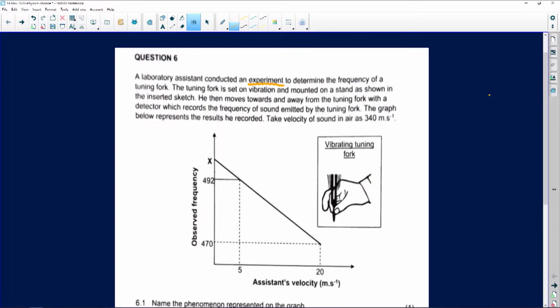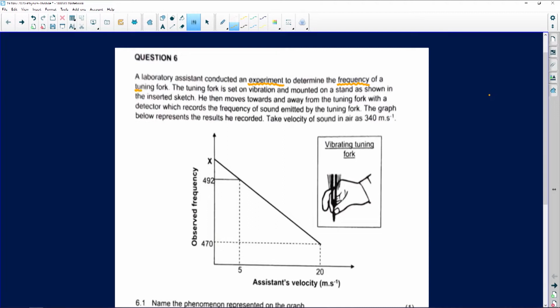Remember, sometimes they can say an experiment was conducted and the table below has all the data that was collected. In this case, it was an experiment and we did the experiment to determine the frequency. Already when you see frequency, I want you to think Doppler effect. Frequency of a tuning fork.